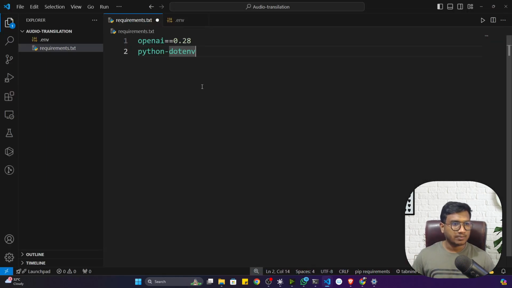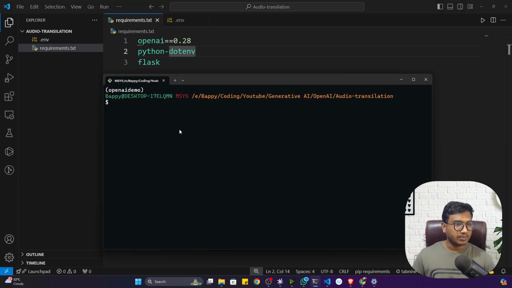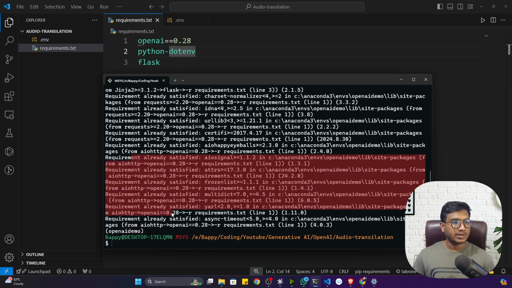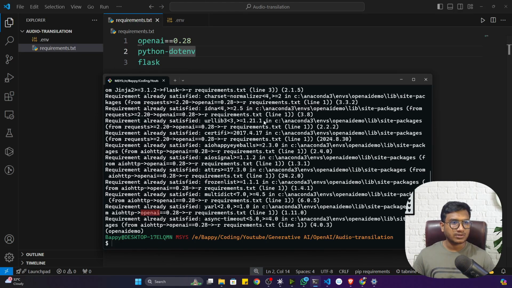Let me also add Flask here. Now simply open up your terminal and write this command: pip install -r requirements.txt. For me it is already satisfied, but for you it will take some time to install all the packages.